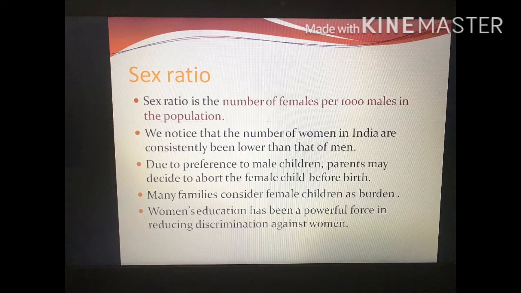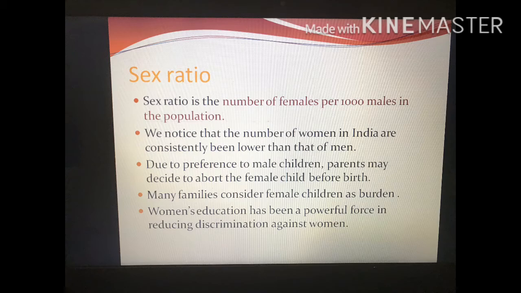Due to preference for male children, parents may decide to abort the female child before birth itself. This is the most important thing happening in society these days, which is a very bad and terrible thing, to abort the female child before birth.